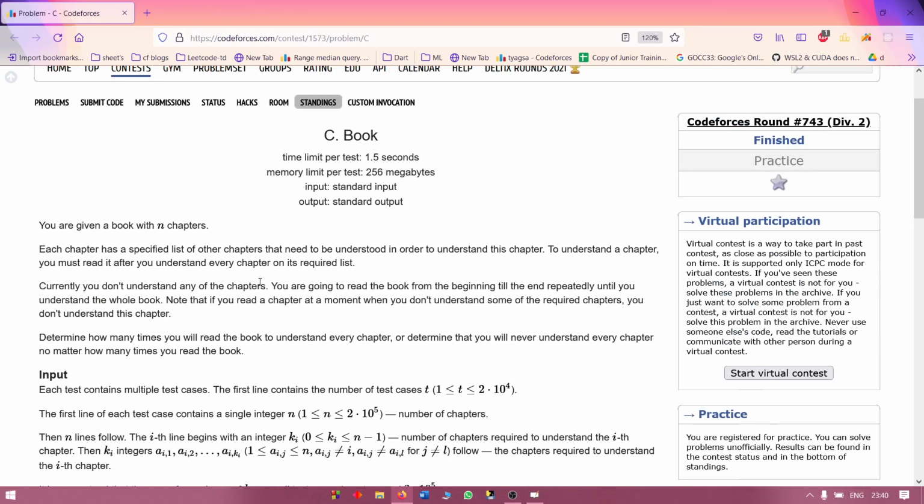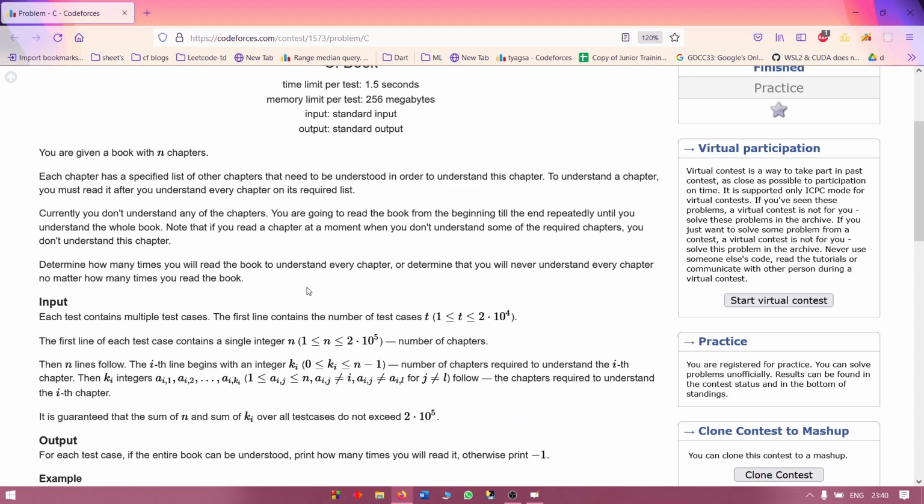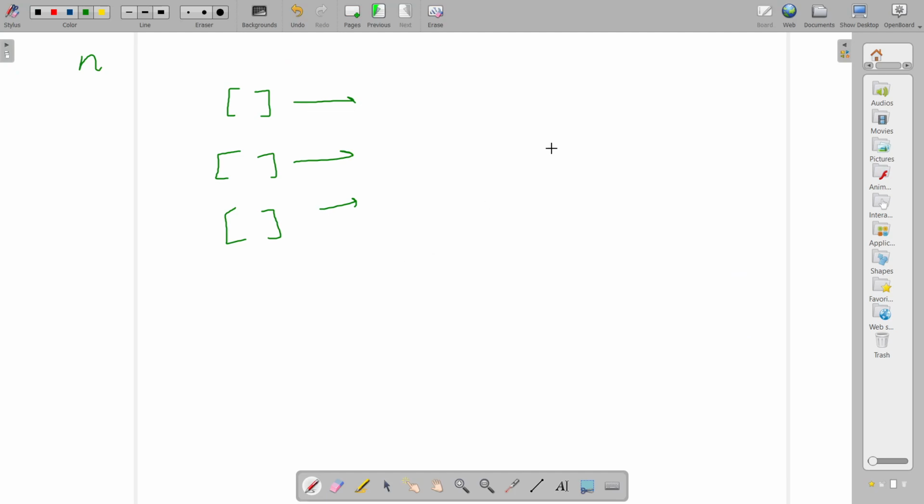Hello everyone, I'll explain problem C, Book. So what does the problem say? You are given a book and the book has n chapters, right? So you're given a book and it has n chapters from 1 to n.